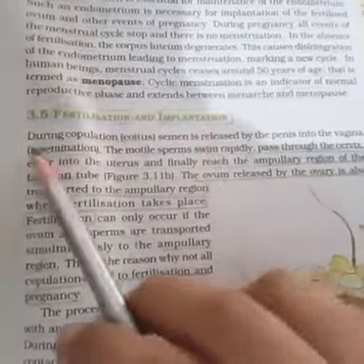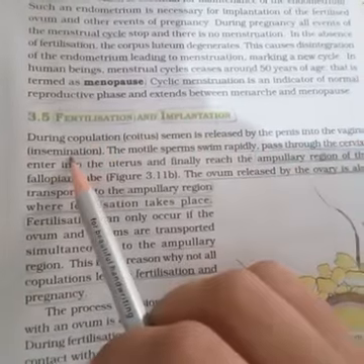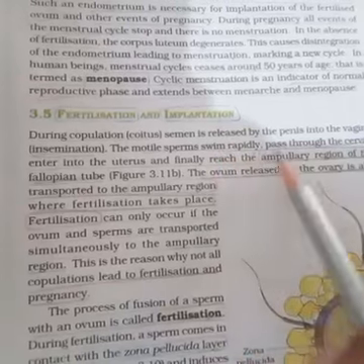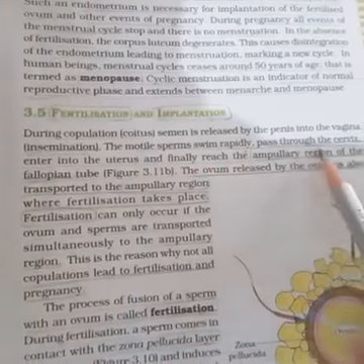Fertilization and implantation. During copulation, coitus, semen is released by the penis into the vagina. This is insemination. The motile sperm swim rapidly, pass through the cervix, enter into the uterus, and finally reach the ampullary region